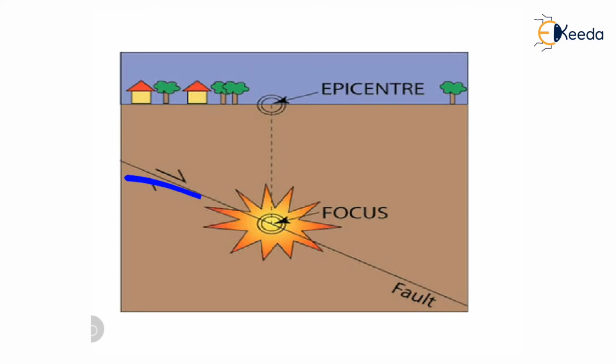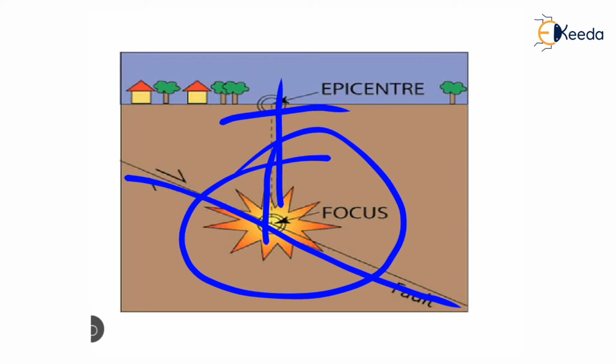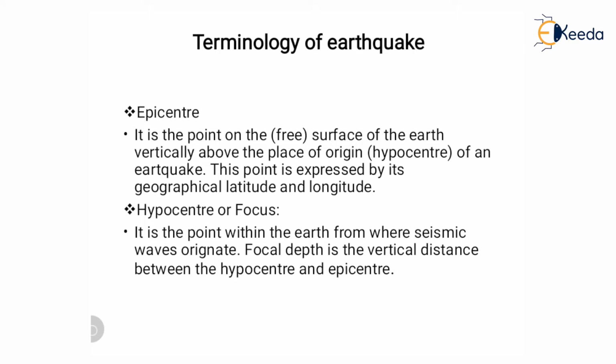See this diagram, it is a fault plane, and here energy is released at this particular point in the form of waves, and it reaches the surface at this point above the focus, and that point is called the epicenter. It is the point on the surface of the earth vertically above the hypocenter of an earthquake, expressed by its geographical latitude and longitude. The hypocenter or focus is a point within the earth from where a seismic wave originates.